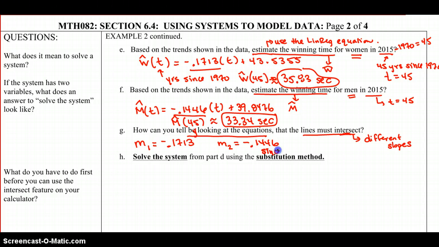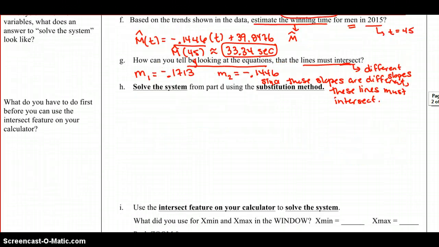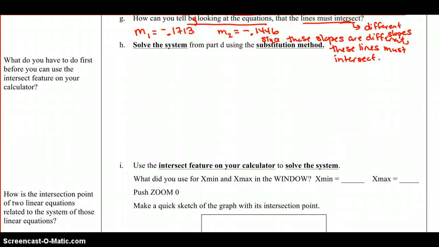So since these slopes are different, these lines must intersect. And we said it's extremely important to be looking at those numbers and knowing that that is true. Sometimes the slopes can be very close to each other, and on the tiny view screen of our calculator, it may actually look like the lines are parallel when they're really not. One of the lines' slope is just slightly different than the other one, which we can see in the numeric values.